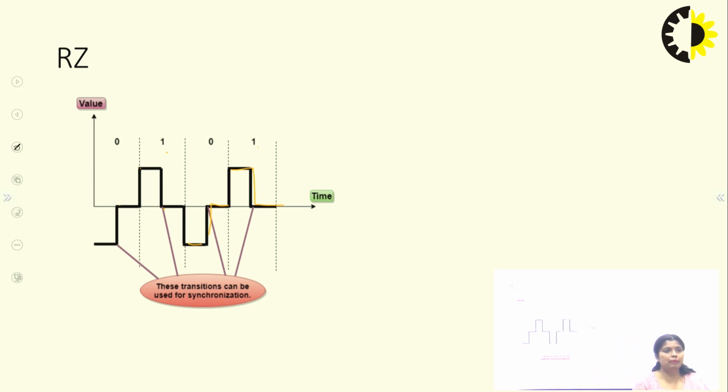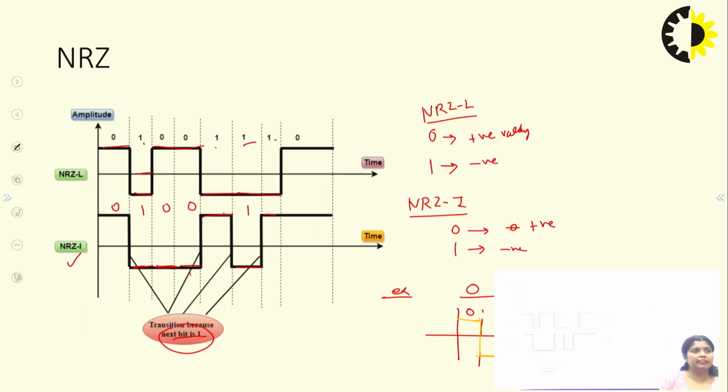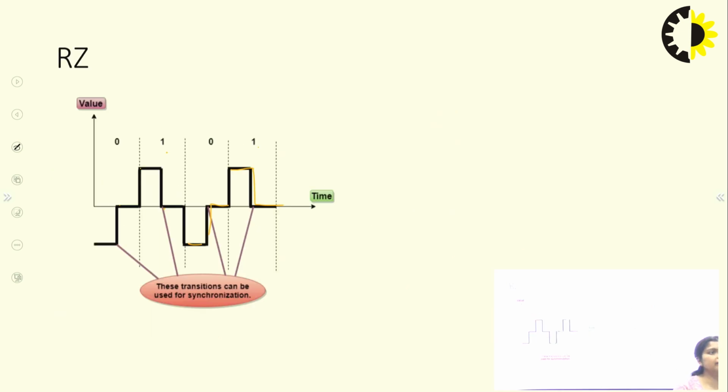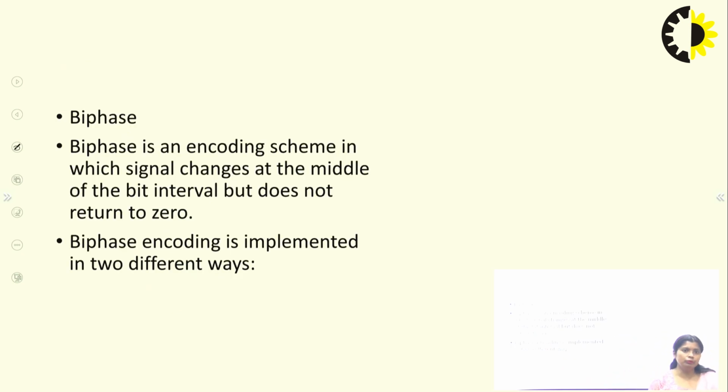This can be represented as return to 0, and the transition can be used for synchronization. One particular bit is represented with two signals here. In NRZ, a single bit is represented by one single signal. But in return to 0, with a single bit, there are two signals: negative to positive and positive to negative. That is the return to 0 scheme.